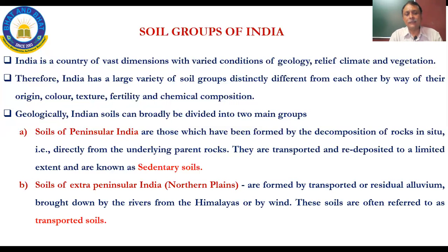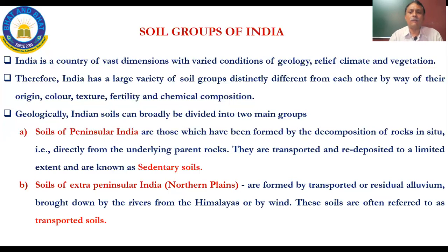The second one is the soils of extra-peninsular India, that is the northern plains. All the rivers which originate from the Himalayas and come downwards carry all the soil that is there. So soils of extra-peninsular India are formed by transported or residual alluvium brought down by the rivers from the Himalayas or by wind.